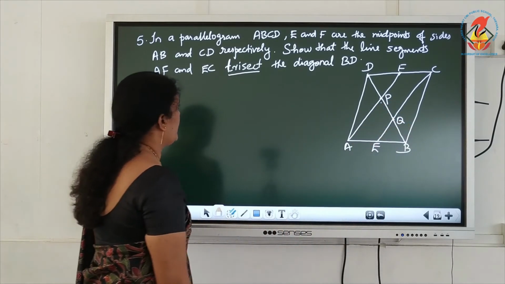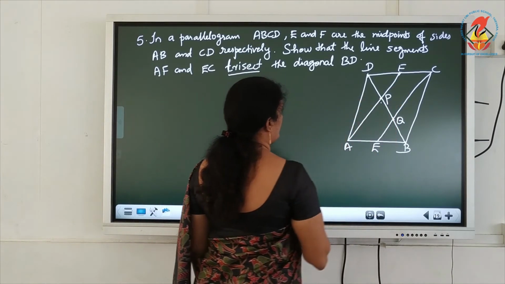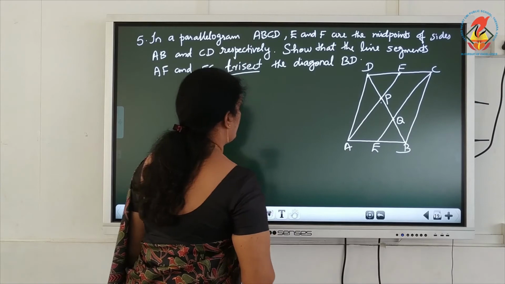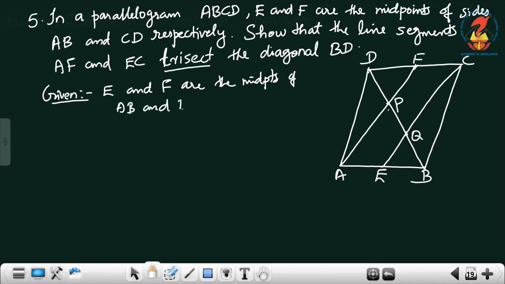Before that, you are already given that E and F are the midpoints of sides AB and DC. Given: E and F are the midpoints of AB and DC.